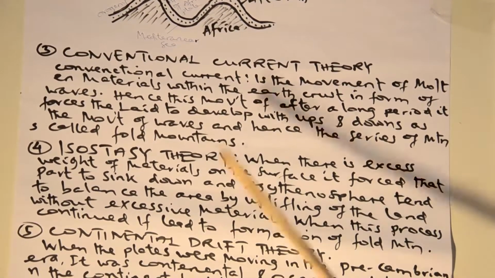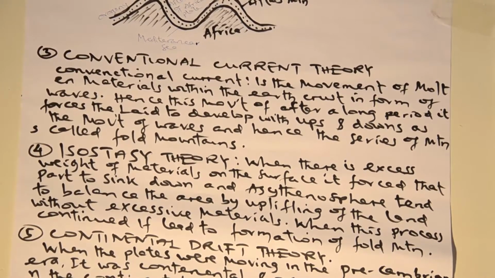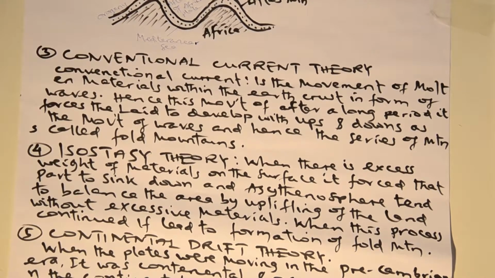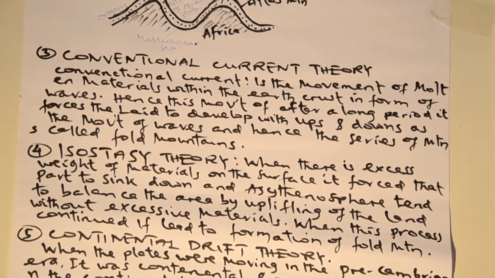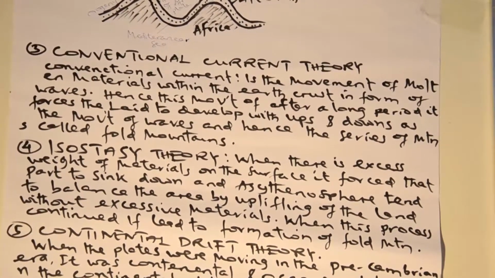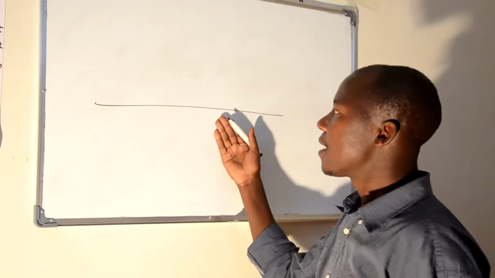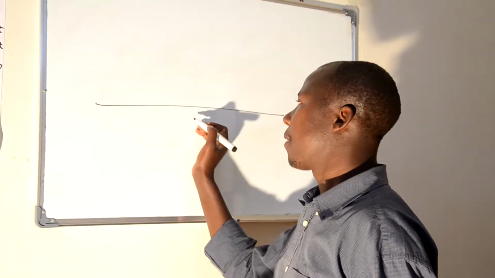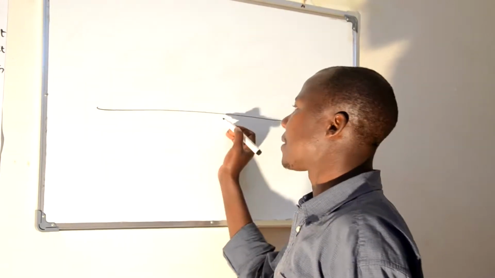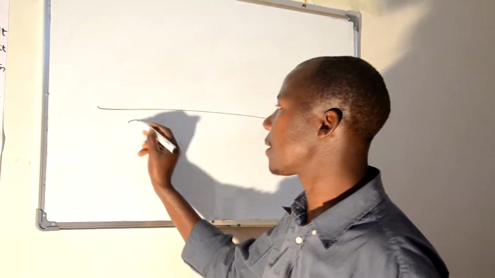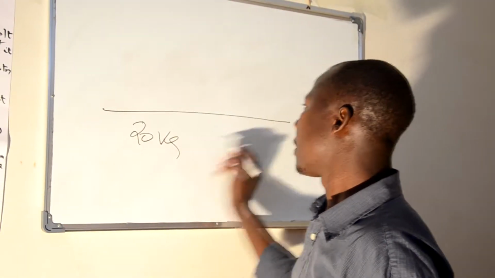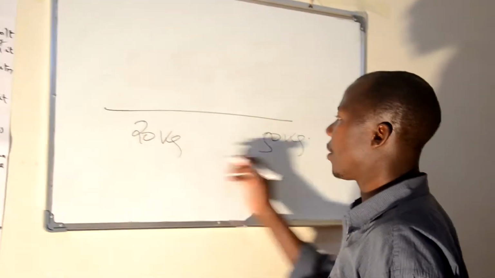Okay, another theory is the isostasy theory. Dear students, the meaning of iso is equal, and static means standing. Therefore, whenever we talk about isostasy, we are talking about equal standing or equilibrium. For instance, this landmass is plain in nature, but due to this plain area, one part of this landmass is excessive in terms of weight. For instance, this is having 20 kg, and this is 50 kg. I mean kilograms.